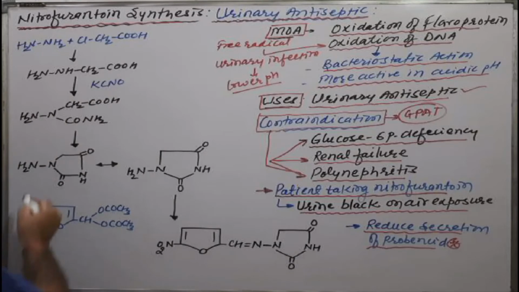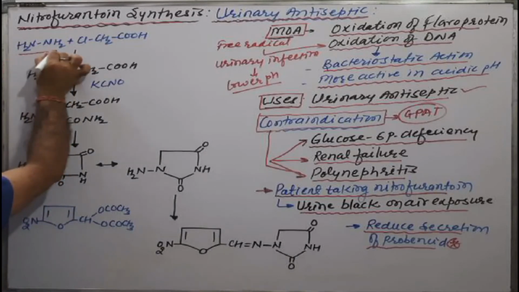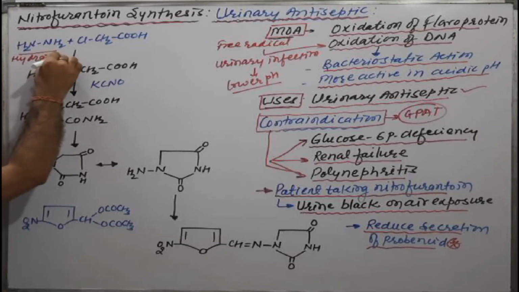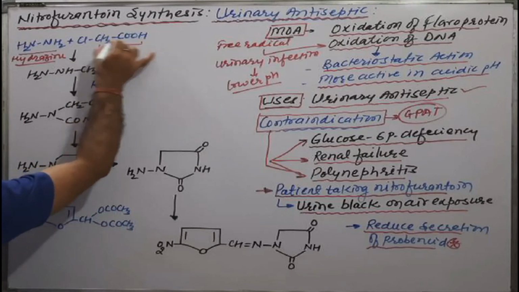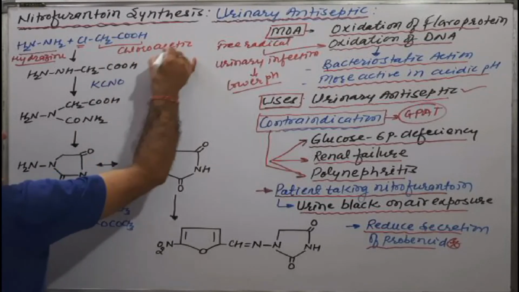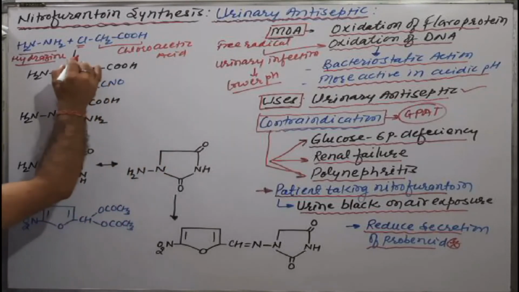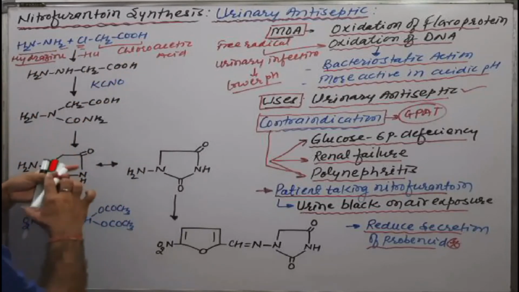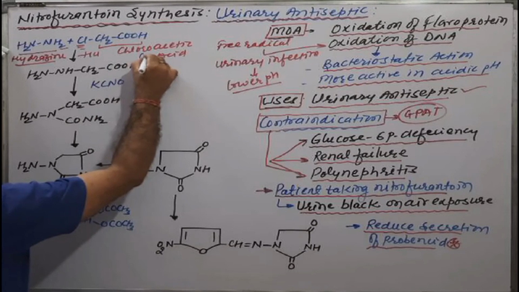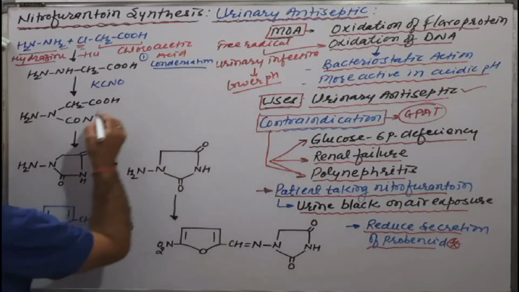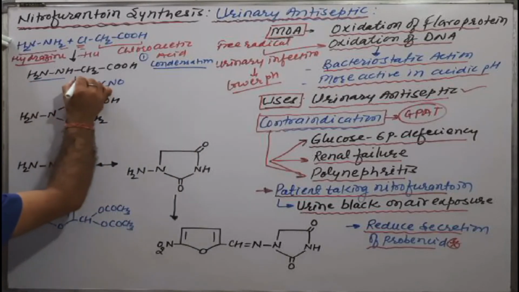Synthesis is a very easy one. See, in this synthesis, this structure with NH2 is, as you know, hydrazine. It is very simple, and the other one is acetic acid with a chloro, means chloroacetic acid, this is our starting material. Now a simple reaction: HCl will be removed, and this first reaction is a simple condensation reaction. Come to the next: this is the hydrazide with acetic acid.